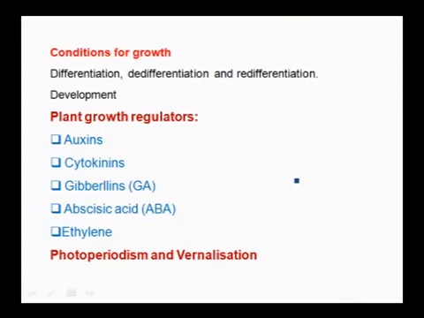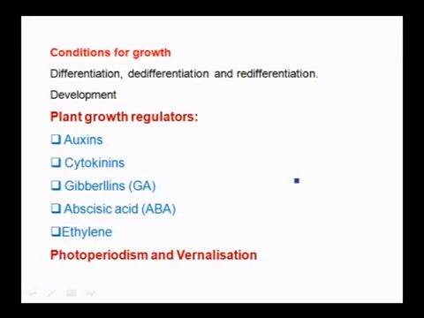Different conditions, external conditions and internal conditions, are both very essential for growth. Then differentiation of the cell takes place after cell division. A cell that matures and differentiates to perform a particular function is called differentiation.